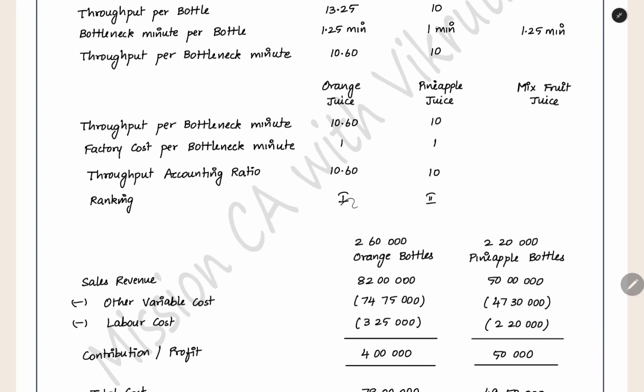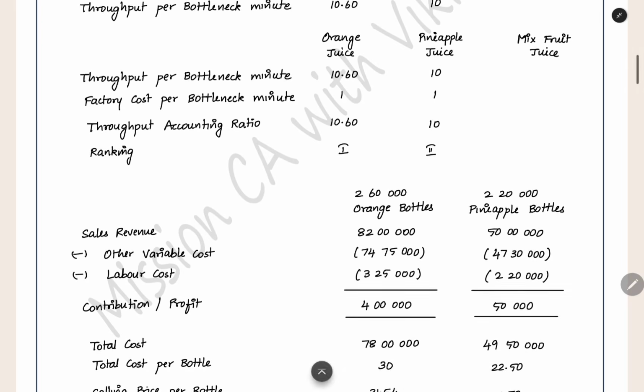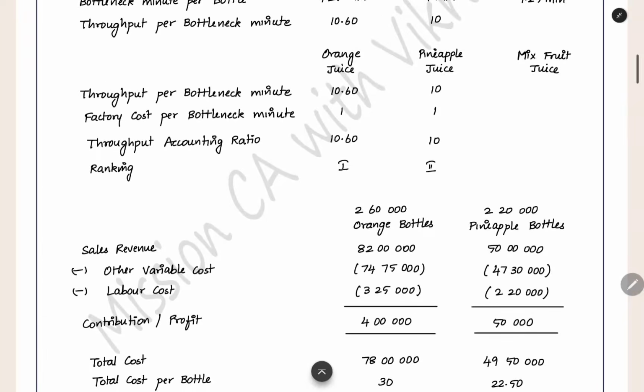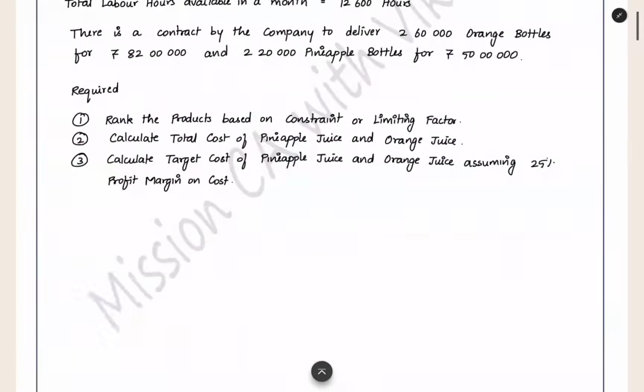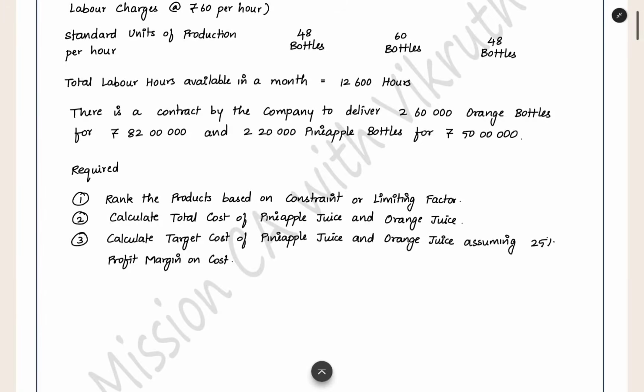Here, the highest ratio is rank 1. The lower ratio is rank 2. So you have to rank it properly. Here, this ranking we got, the first requirement we completed. Now we have to see the total cost for the pineapple juice and orange juice.